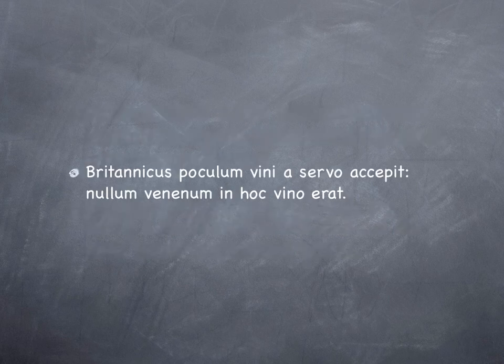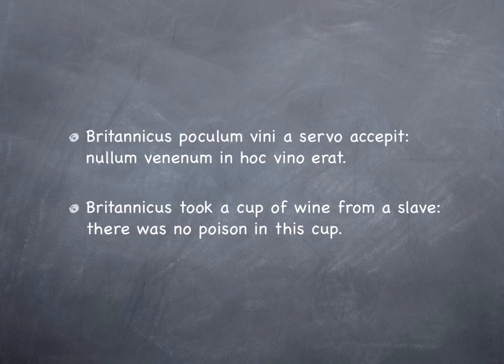Britannicus poculum vini a servo accepit, nullum venenum in hoc vino erat. Britannicus, nominative again, accepit, received, I've said here, took, poculum, a cup, accusative, vini, of wine, a servo, from the slave. Remember that the word servus must mean slave, it never means servant. A servant gets paid, a slave is owned. Nullum venenum in hoc vino erat. There was no poison in hoc vino, ablative, in this wine.